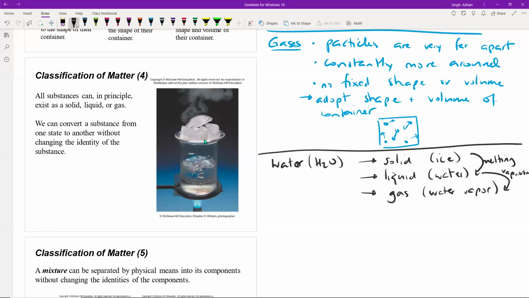By vaporization. But under all of these three different examples, the identity stays the same in all of these. Still H2O.